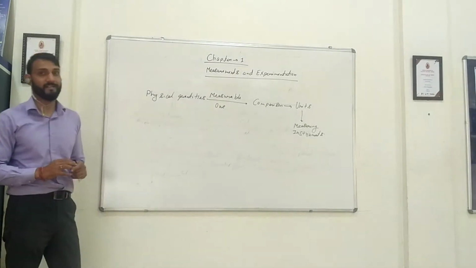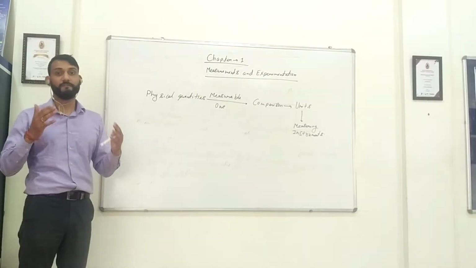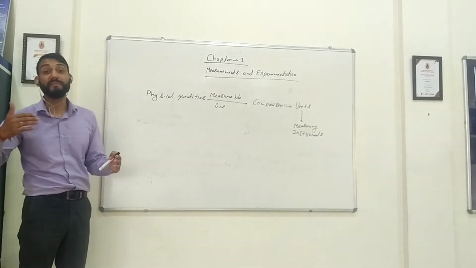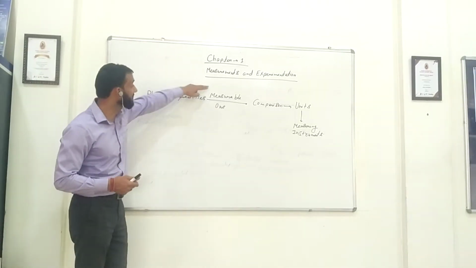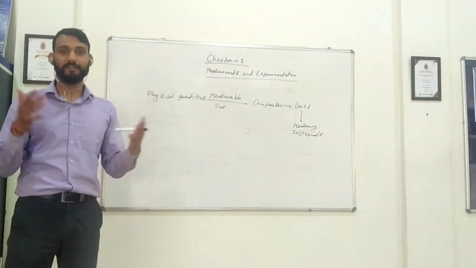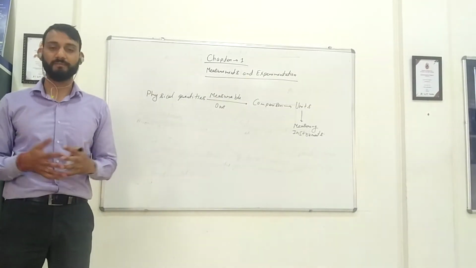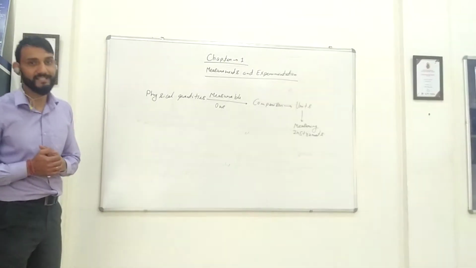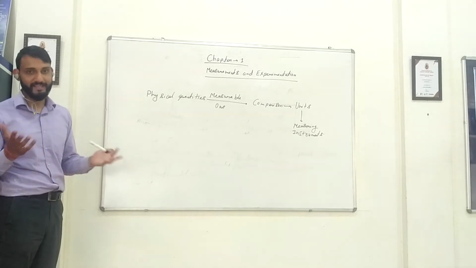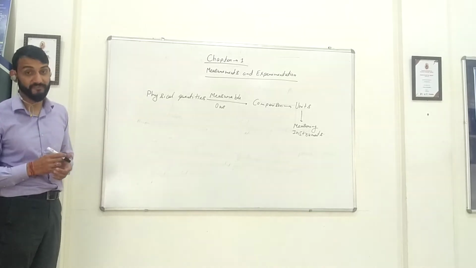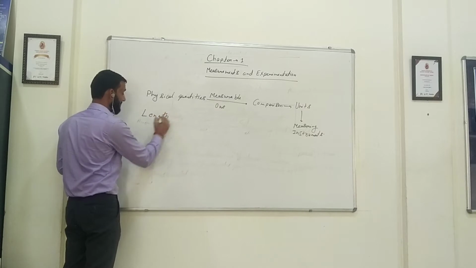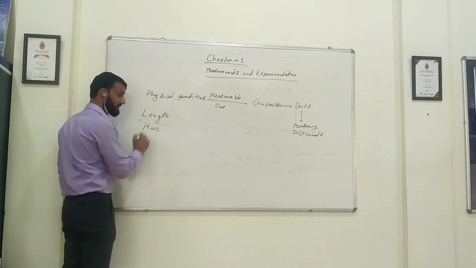So what are physical quantities? How do we define them? Physical quantities are the quantities which can be measured. They are the quantities which are measurable. Any quantity which you can measure is a physical quantity. Can you think of some physical quantities? Okay, length can be measured, so length is a physical quantity. Mass can be measured. Mass is a physical quantity.